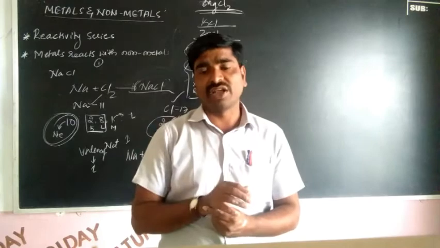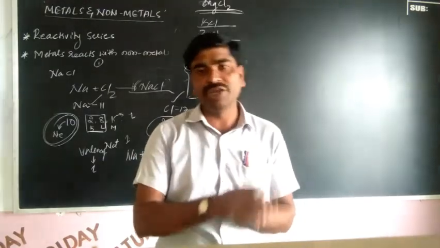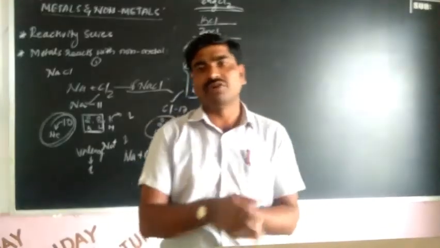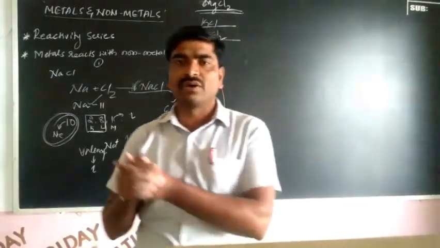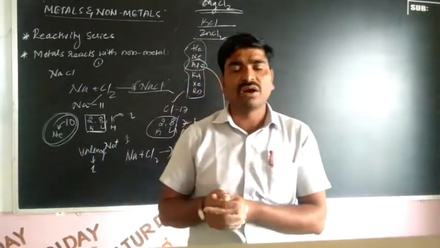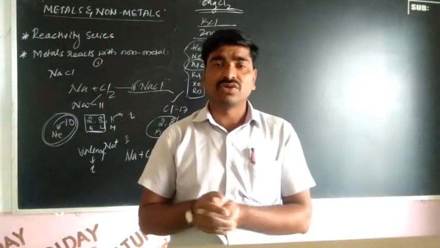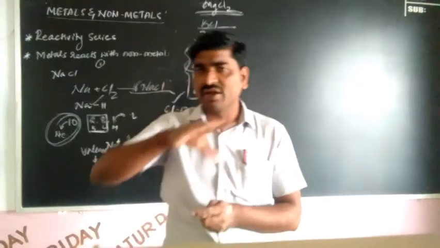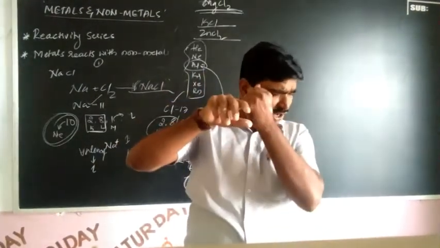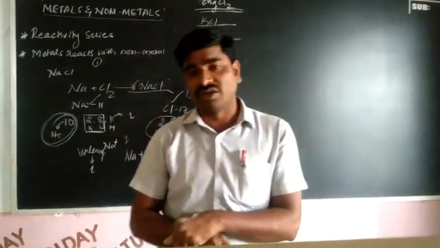So these are organic compounds. Ionic compounds dissolve only in water, but not in organic solvents like kerosene, petrol and other organic compounds. So ionic compounds conduct electricity when dissolved in water, right?